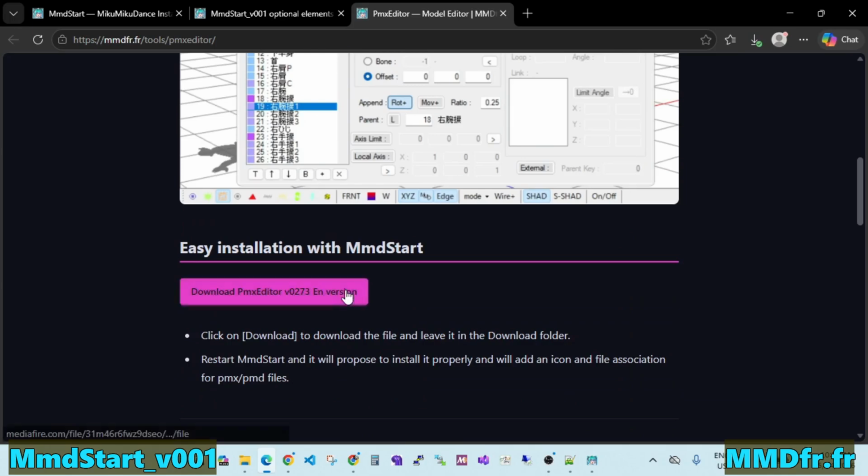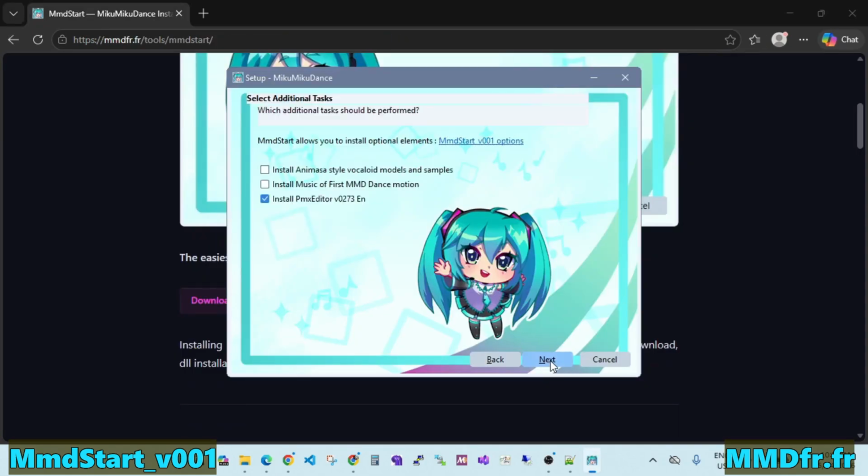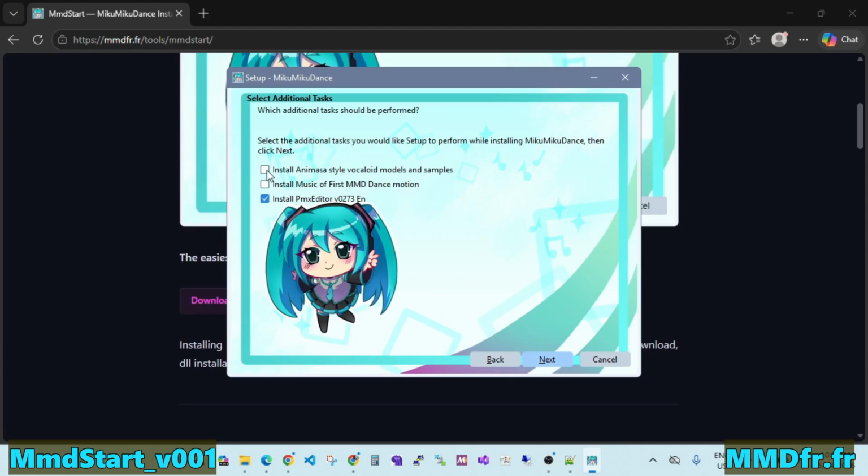Download the files and leave them in the download folder. There's no need to open them. MmdStart will take care of installing them properly. If you downloaded any options, they will appear here.